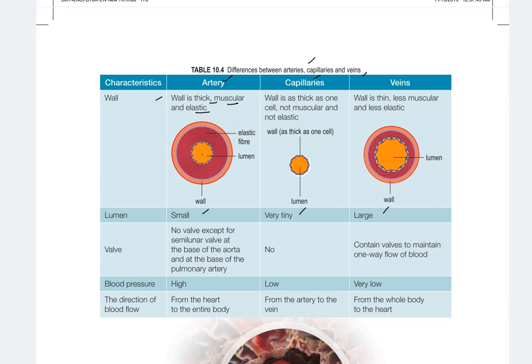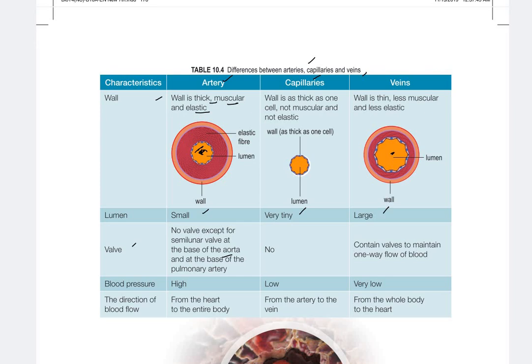Lumen is actually the place where the blood flows, like a hole here. Okay, and then valve: no valve except for the semilunar valve at the base of the aorta and the base of the pulmonary artery. So just remember the valve. Actually the veins have valves, but arteries have none except for the aorta and the pulmonary artery. And capillaries do not contain valves.